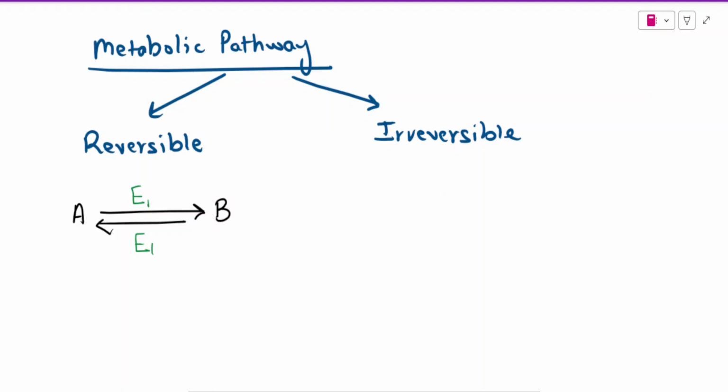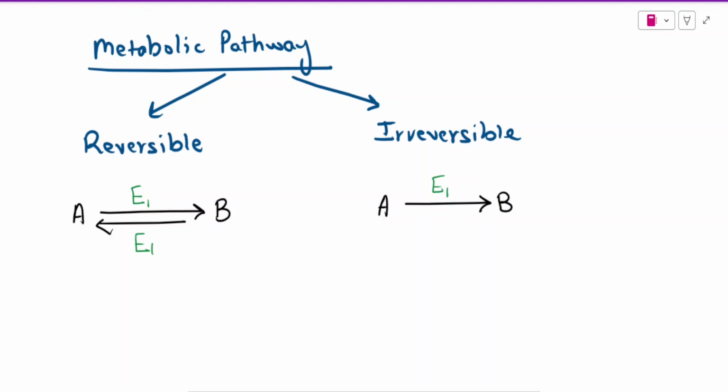Another thing which has to be considered is, in case of a reversible pathway, each and every step of the metabolic pathway has to be reversible. If there are 10 steps in a metabolic pathway, each and every step of that pathway has to be reversible. In case of an irreversible pathway, let's take the same example, A and B. Either this process is thermodynamically favorable in the forward direction only, which means that A can only be converted to B. Let's take the example of enzyme E1 as well, and the backward reaction is not feasible thermodynamically.